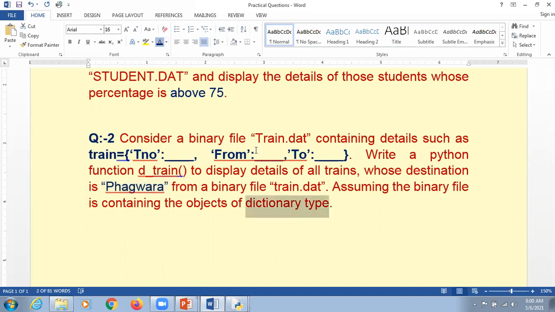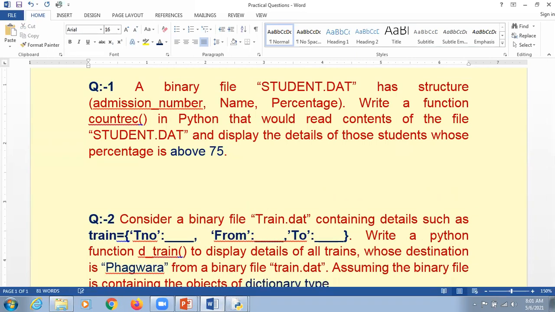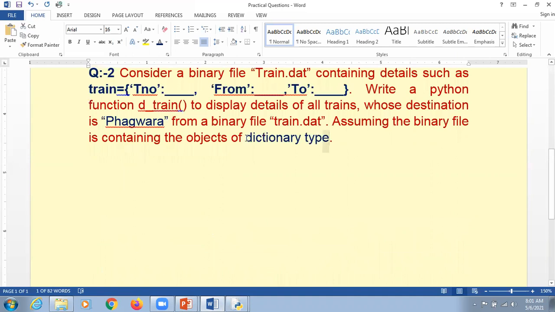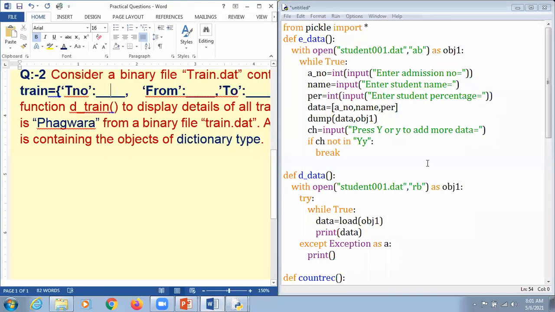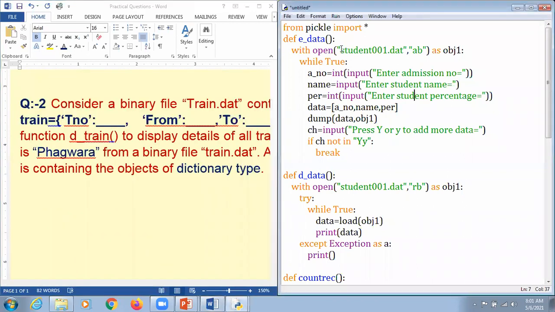This is the actual constraint, because in the earlier question we used the concept of a list. But here, the constraint is that we are supposed to do the same thing with the help of a dictionary, because this is a key. T number is a key and this blank is to be considered as a value. So kindly concentrate, my dear respected students. I'm just going to make changes in that particular program only.